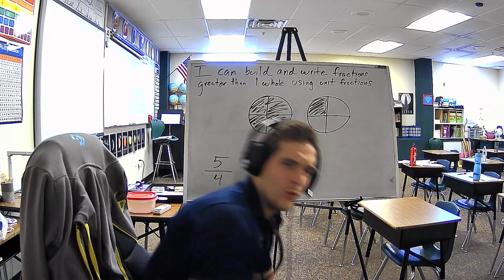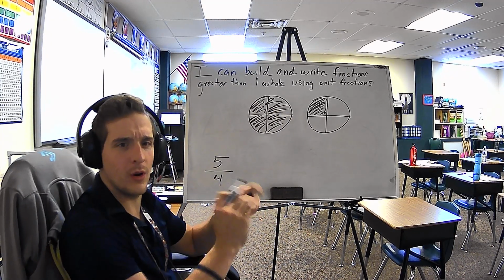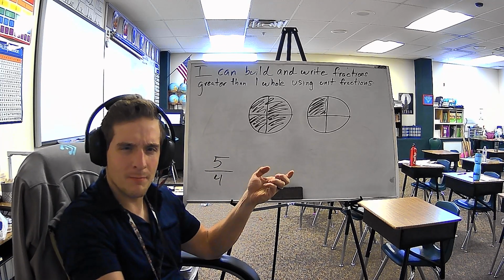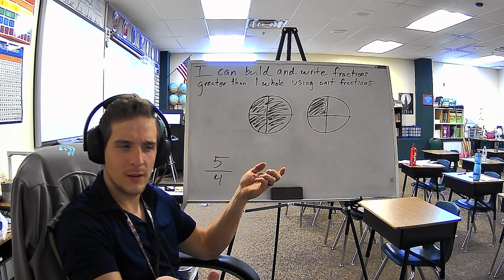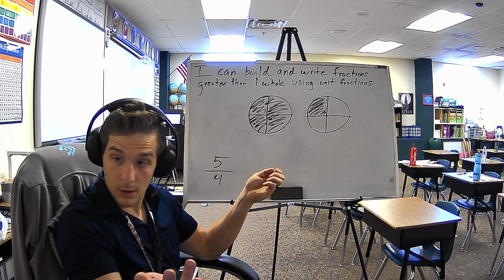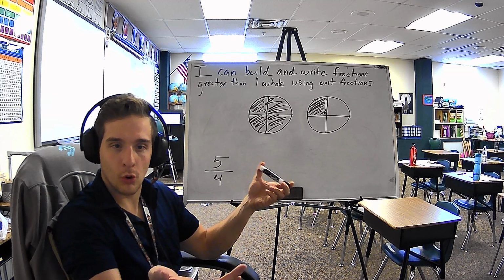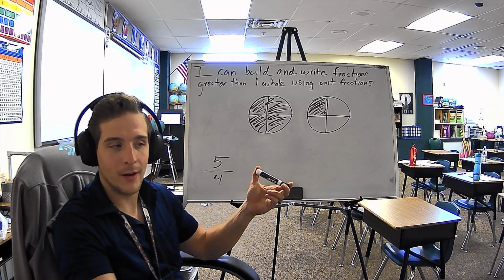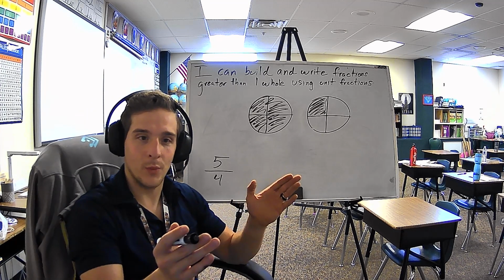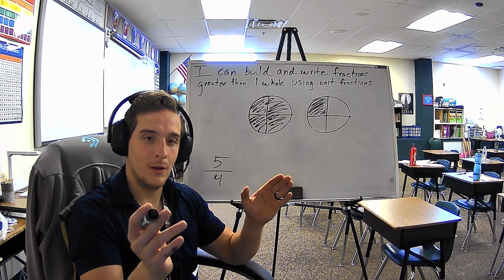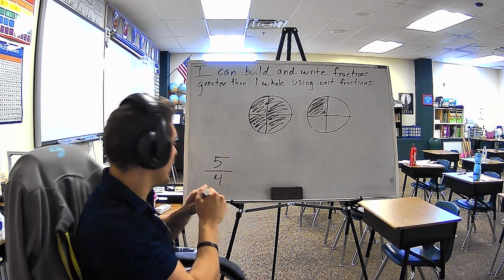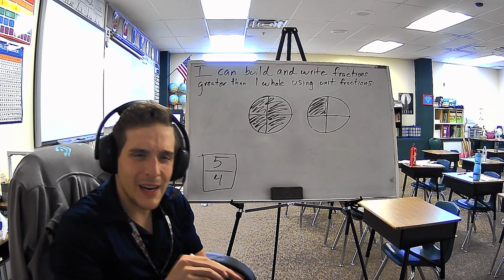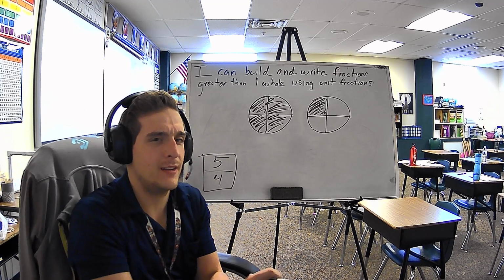So what does 5/4 mean? I don't understand. Because 4/4 is one pizza. You can't have more than the one whole, right? Or can you? We know that if we're just counting normally, we go 1, 2, 3, 4, 5, 6, 7, 8, 9, 10, all the way up, right? So we know there's numbers between 0 and 1, 1 and 2. So you still might be a little confused and be like, okay, I still don't know. What does 5/4 mean? I don't understand that.